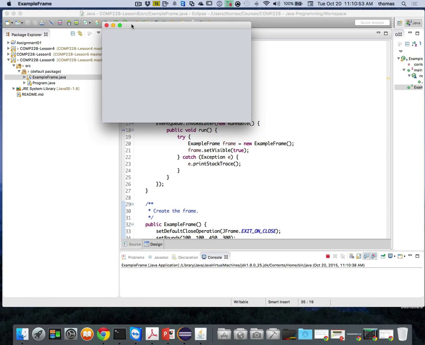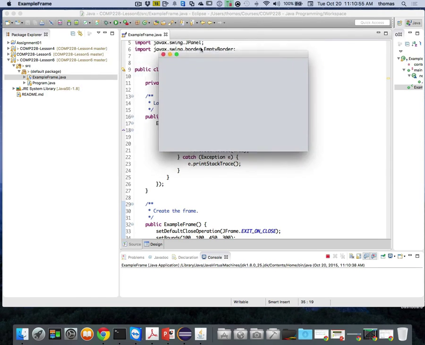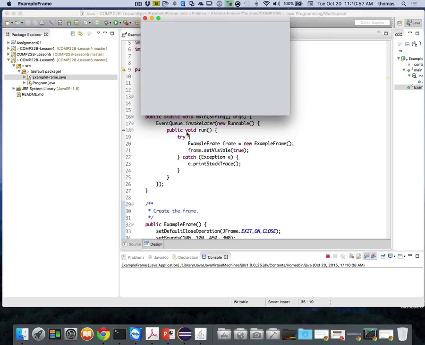A Windows type pop-up window that looks something like this. I'm just getting the Mac version here with the Mac buttons. You'll get the Windows buttons on the right side, right? Which is the close and the maximize, the minimize, right? So that's all that I get, right, when I use this pane.